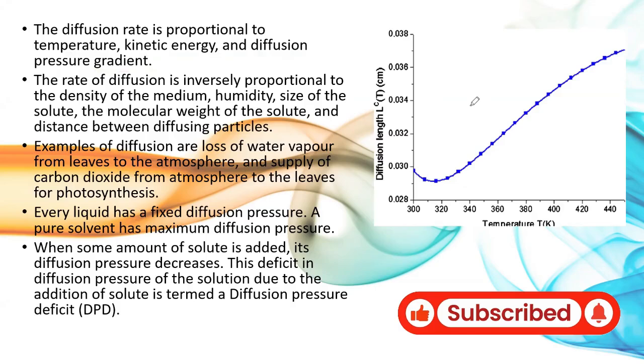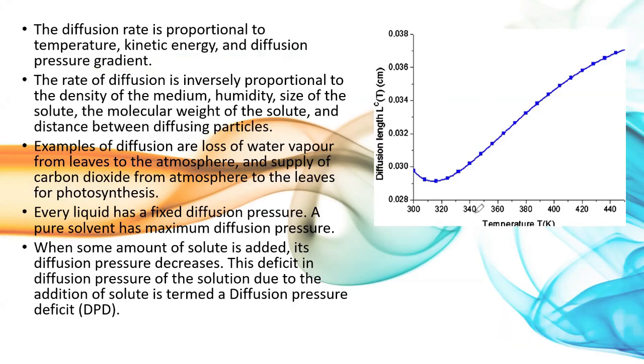In this graph, it can be understood that when the temperature rises, the diffusion also increases. When the temperature decreases, the diffusion process also decreases. It means the kinetic energy of the individual diffusing molecules as well as the external temperature both are essential to determine the diffusion process.